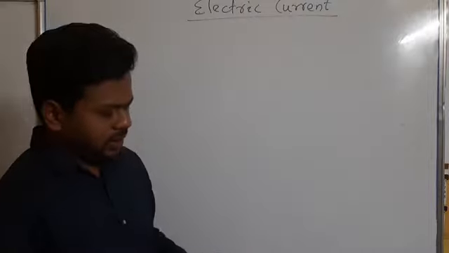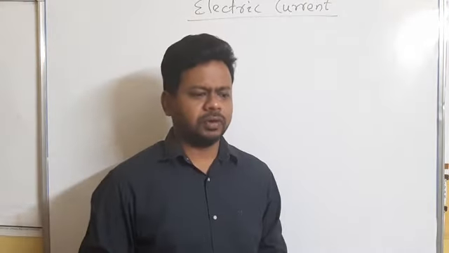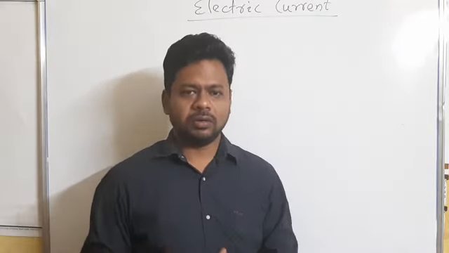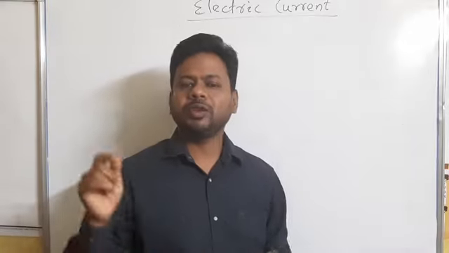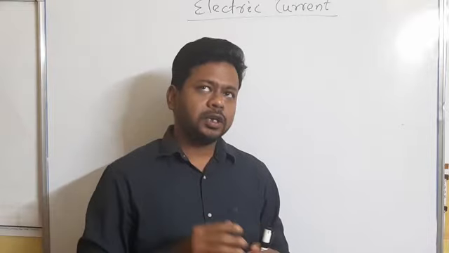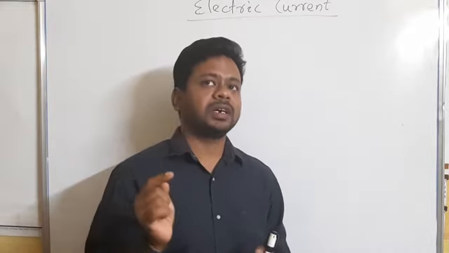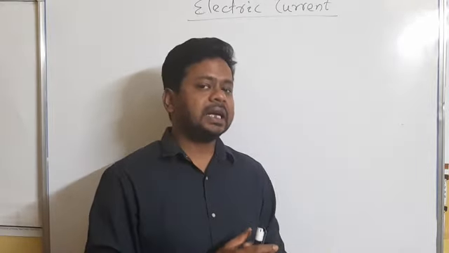Then the question is, how does this current actually flow? For example, when you make the switch on in your house, the fan starts to rotate. What happens is that the charges start to flow through that wire in the metallic conductor.